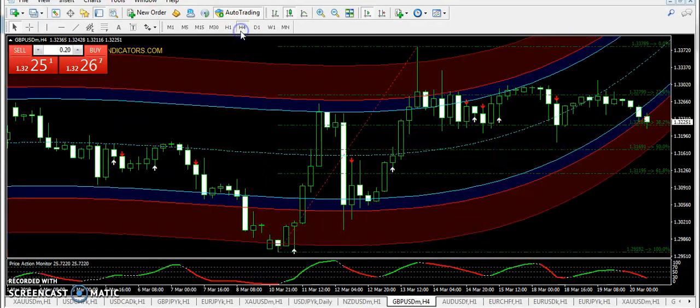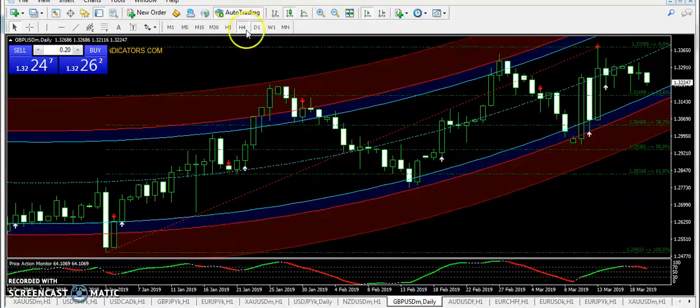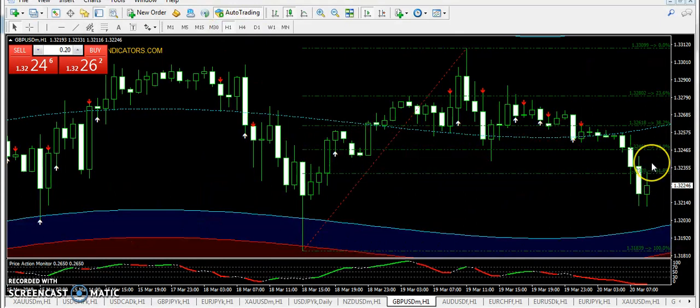And if we go to the higher time frames, then if you look at the 4 hour chart, the market has reached the oversold levels. So I am expecting that we will find some sort of recovery from these levels. So overall, the next session can be bullish in case of Great Britain Pound USD. So guys, this is all about today's analysis that I have given on the 3 pairs.